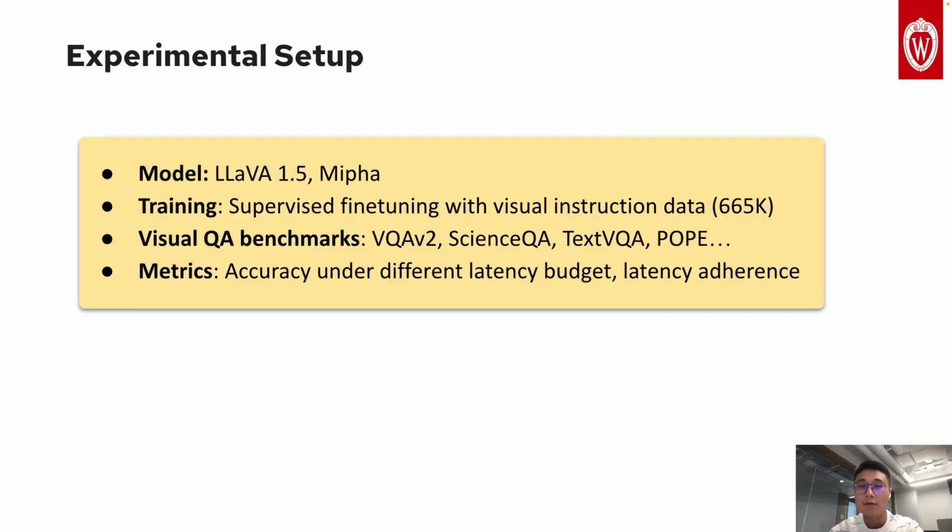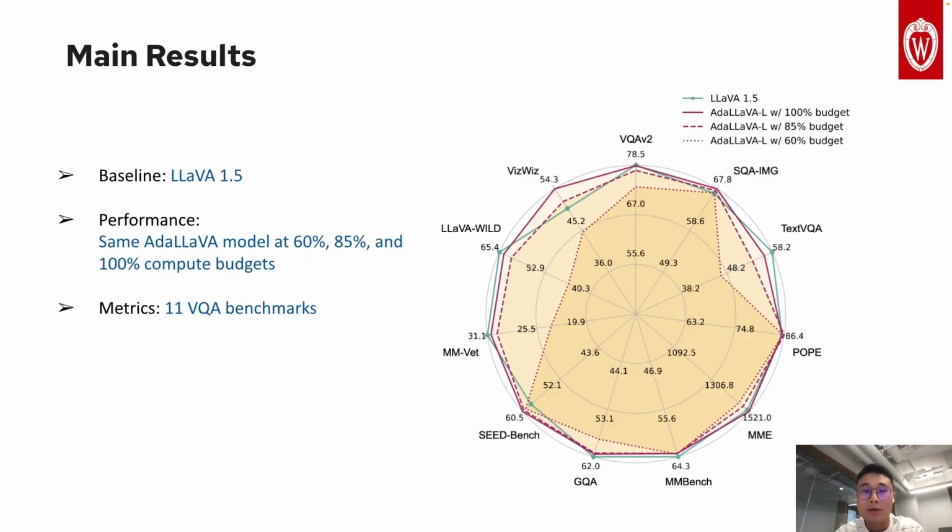We evaluate on LLaVA 1.5 and MIFA 3 billion models, training with the original LLaVA visual instruction tuning data and testing across multiple VQA benchmarks under different latency budgets. Here we show the main results of our method on LLaVA 7 billion. It enables the original model to adapt to varying compute budgets at inference time while maintaining minimal performance loss.